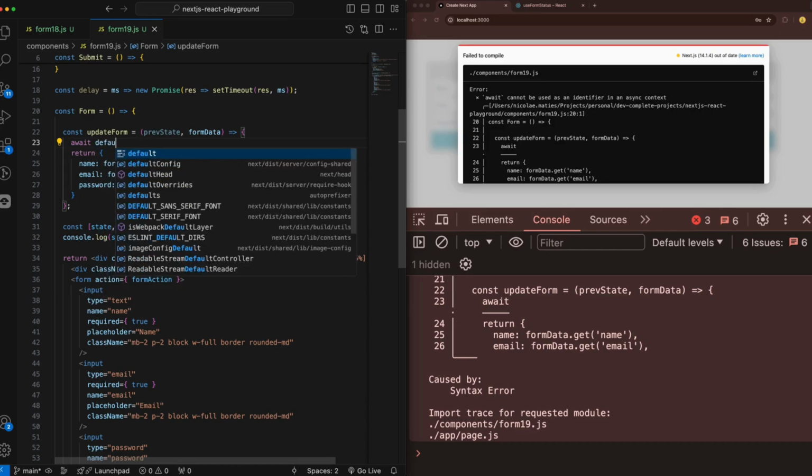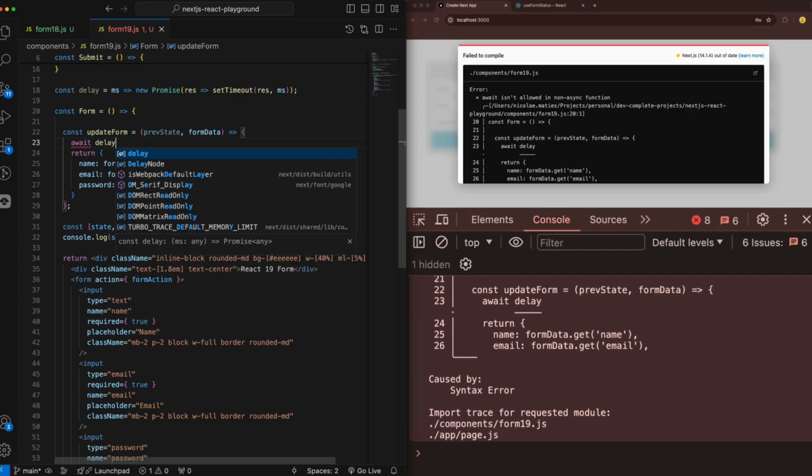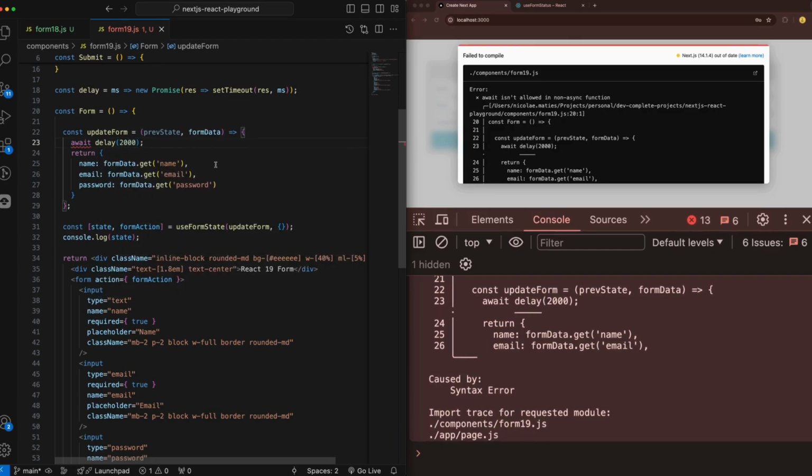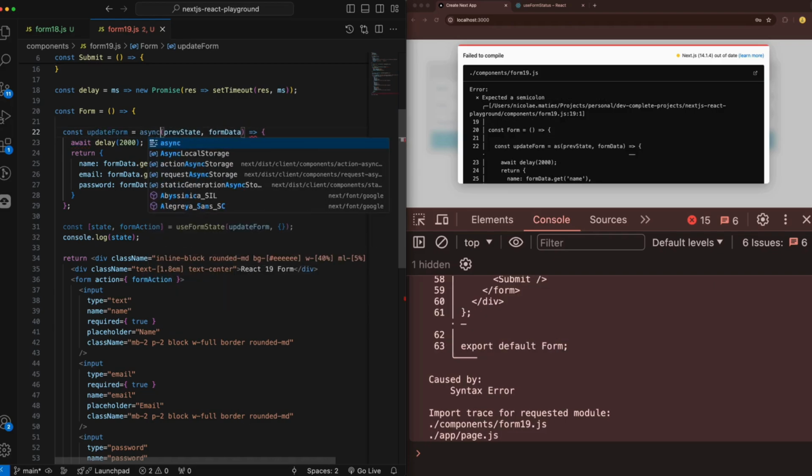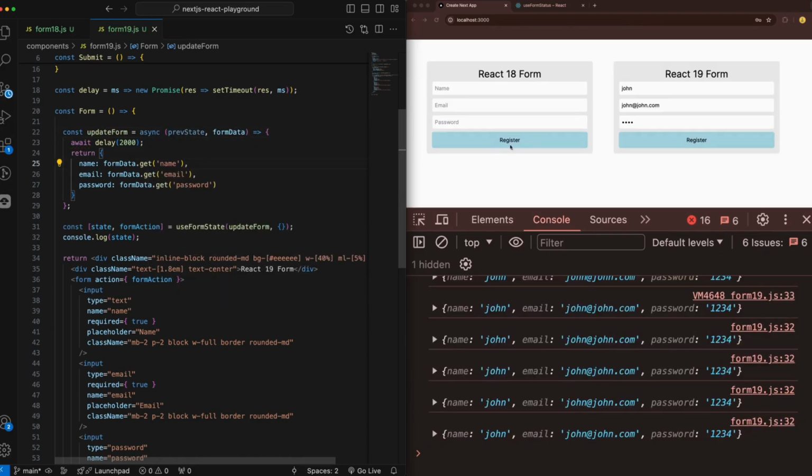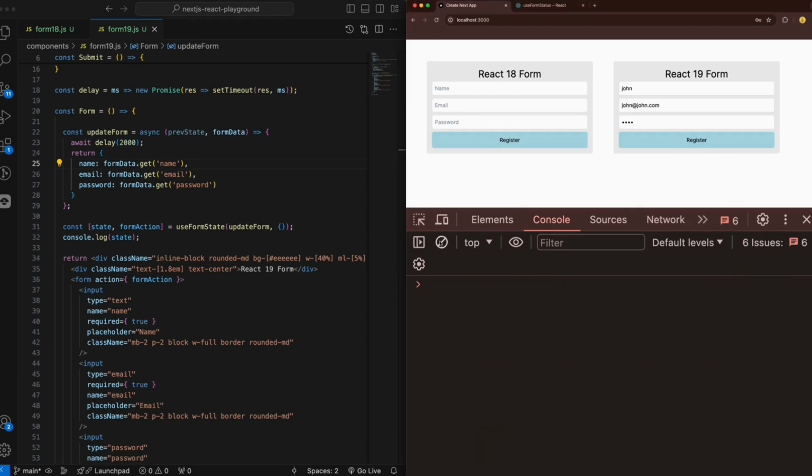So we're going to do delay. Obviously we can do that too, but this is much simpler. We're going to do here a wait of 2 seconds. Okay, perfect. So if we press on register, we should be waiting for it, and 2 seconds after that we got back the state. But as you have already seen, this register button hasn't changed, and also it was still enabled.